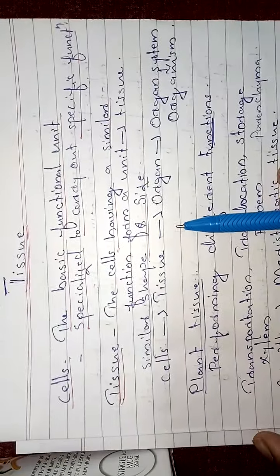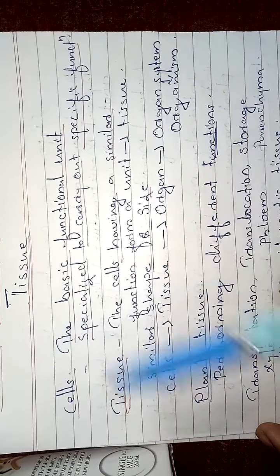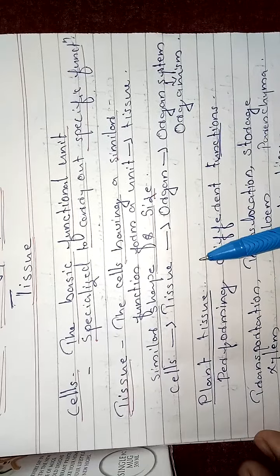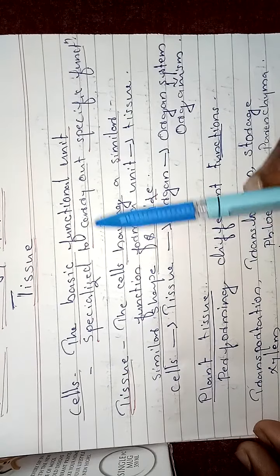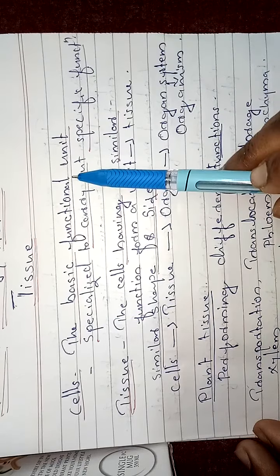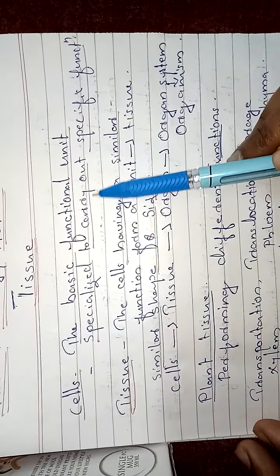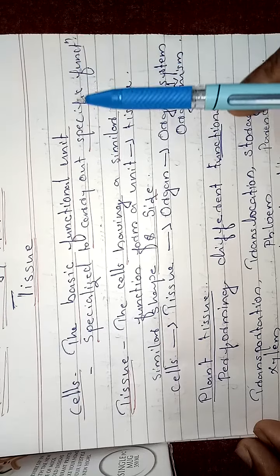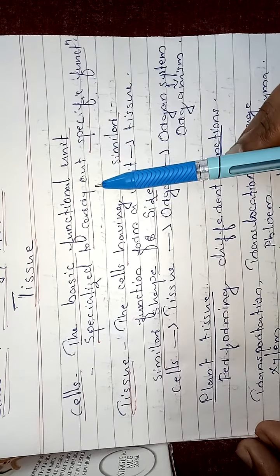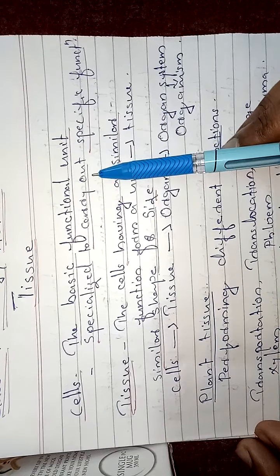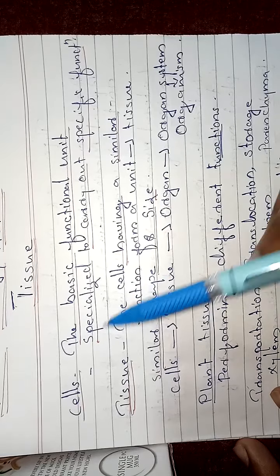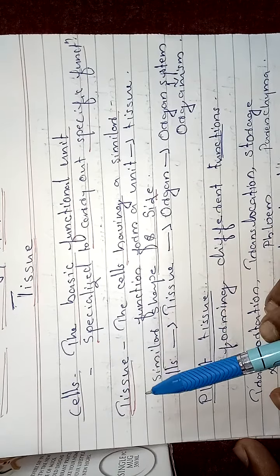Before going to tissues, I hope you know what a cell is. Cells are the basic functional unit of an organism. It is a basic functional unit specialized to carry out a specific function. Each and every cell is doing its own function. It's not a single cell but a group of cells doing the function. So a group of cells makes tissues.